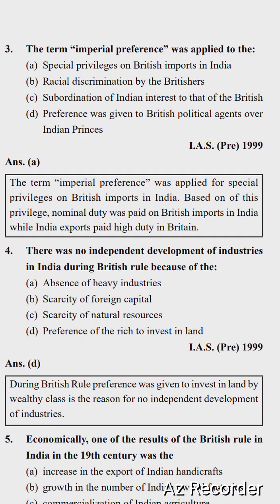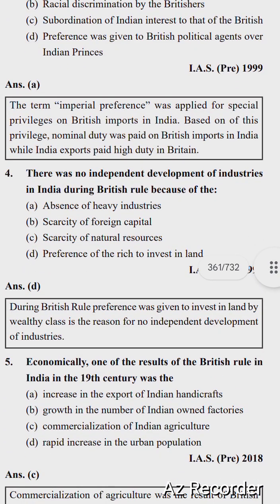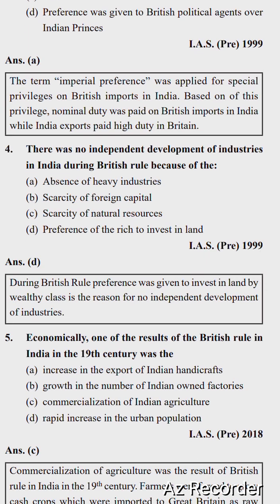Based on these privileges, nominal duty was paid on British imports in India, while Indian exports paid high duty in Britain. So next question is, there was no independent development of industries in India during British rule because of, the options are absence of heavy industries, scarcity of foreign capital, scarcity of natural resources, and preference of the rich to invest in land. Right option is option number D, preference of the rich to invest in land.